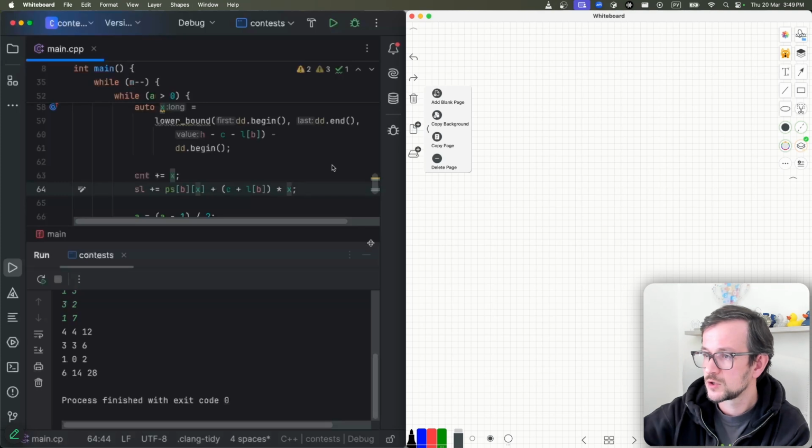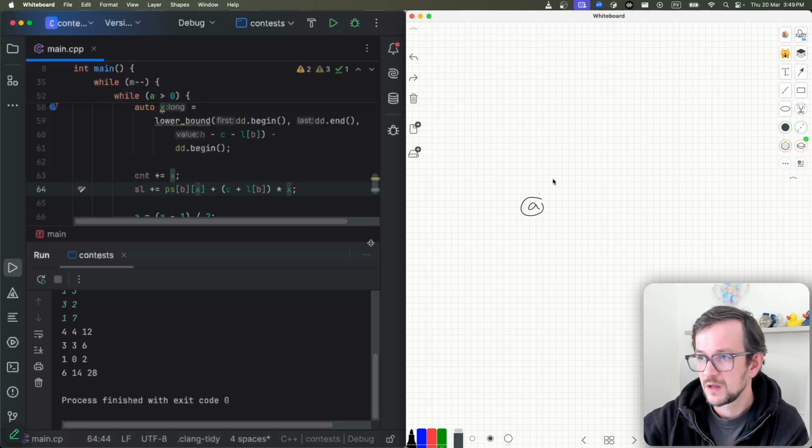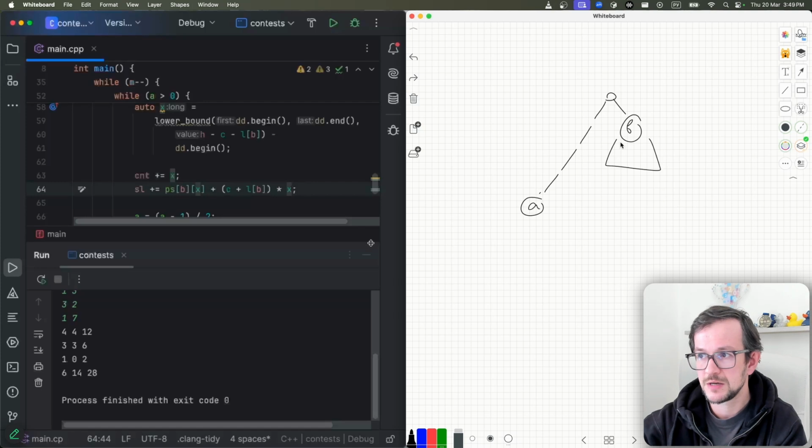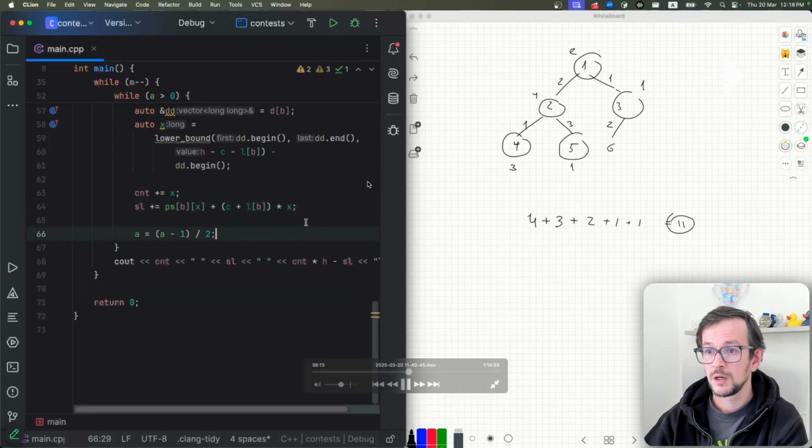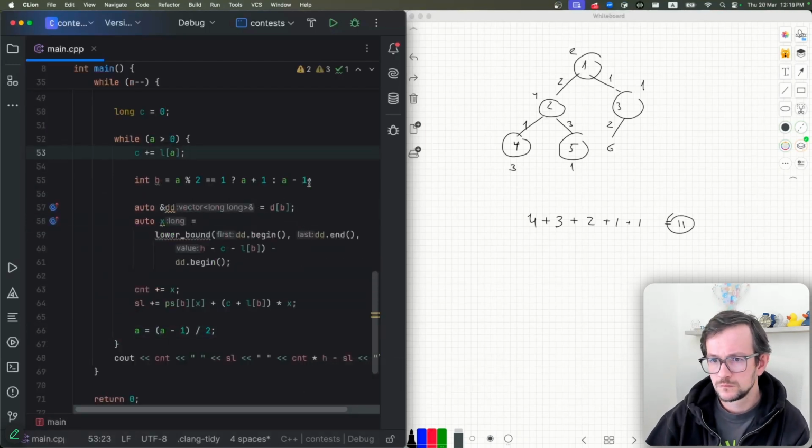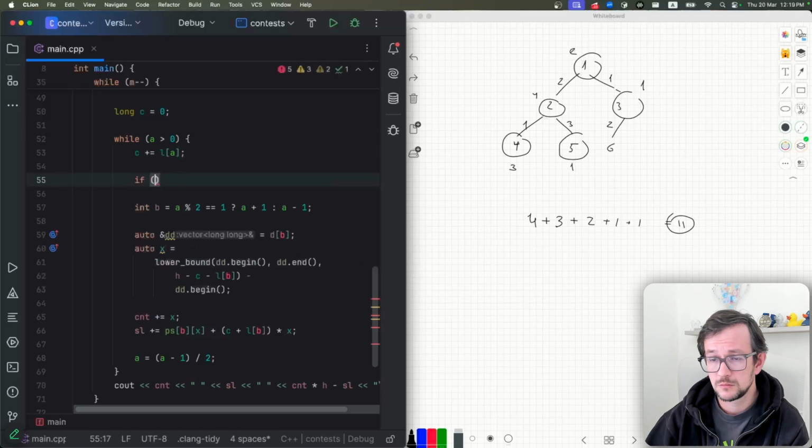Let me show you once again. So A is my starting node. Then I go up to some of the answers, and then here, this is node B. So this prefix sum contains distances from node B, but I care about distance from the starting node A. So I need to add the length of this path multiplied by number of elements. So the length of this path is C, this path is L of B. So I need to add C plus L of B multiplied by X, the number of elements. Okay, so that's the first mistake.